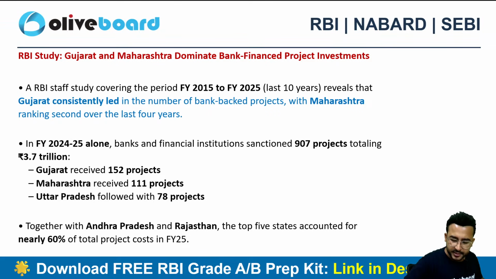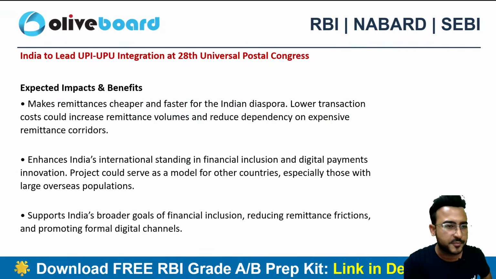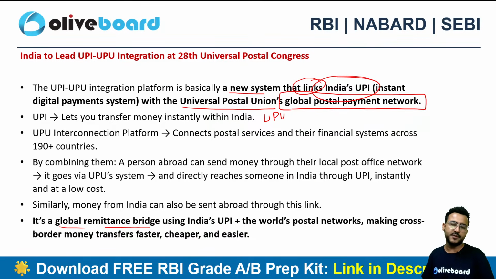अच्छा, और अगर नहीं आती है तो I have already told you, let's suppose you don't get a question from this particular news, still this news is in your brain. You know SIF का limit is 10 lakh rupees. You know कि यहाँ पे UPI का collaboration integration UPU से हुआ था, right? You know that thing. What best you can do, even if it's not coming in the objective paper, you can use it in the descriptive section.